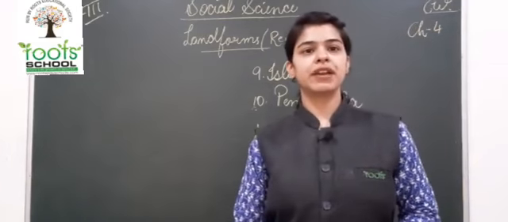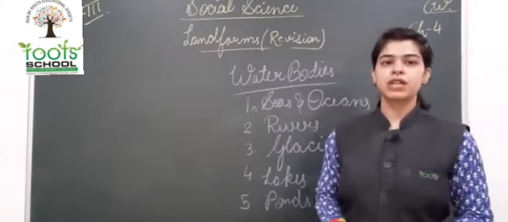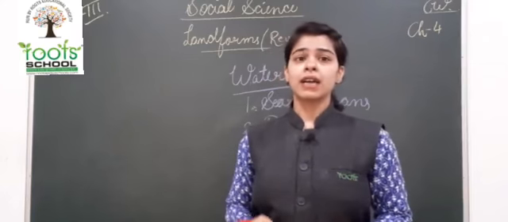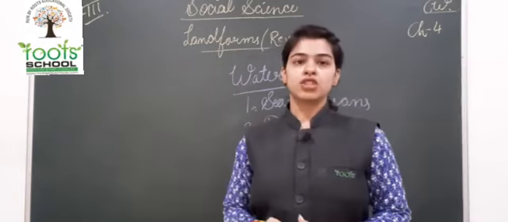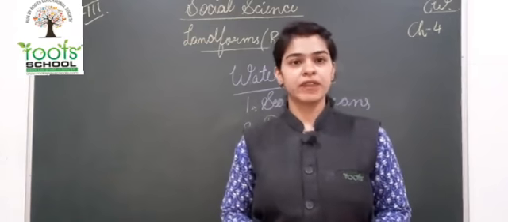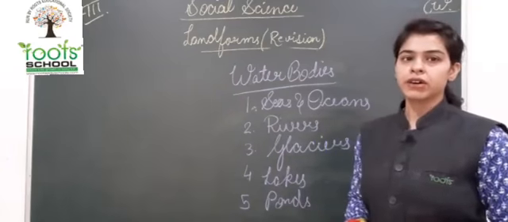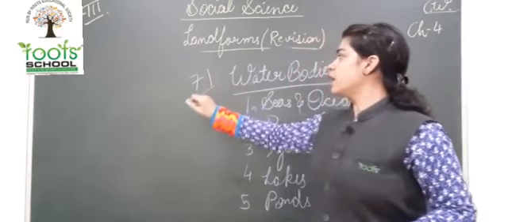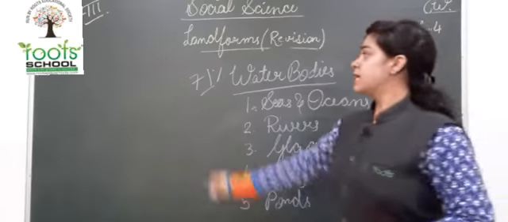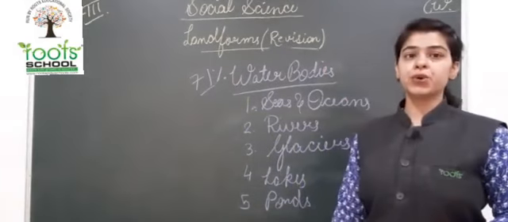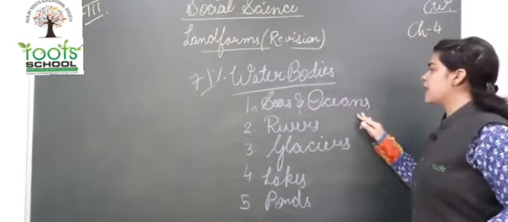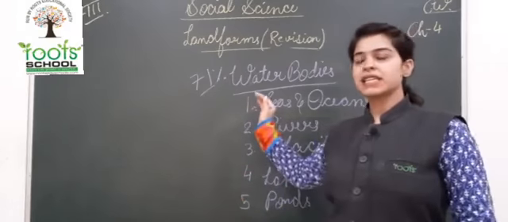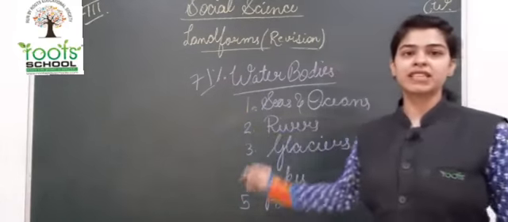Now children, we shall learn about the water bodies. So children, as you already know, the surface of the earth is covered with water at almost 71%. So 71% of the surface of the earth is covered with water. There are water bodies on 71% of the Earth's surface. Now in what form is this water, in what way is it, that we need to study. So the first type is seas and oceans. Some part of the water bodies in this 71% is covered with seas and oceans.